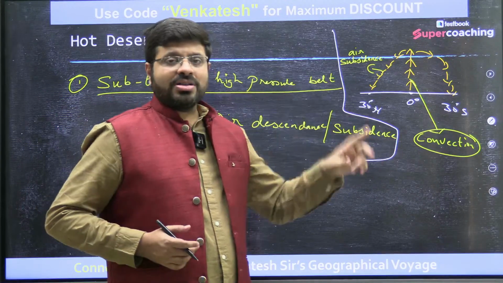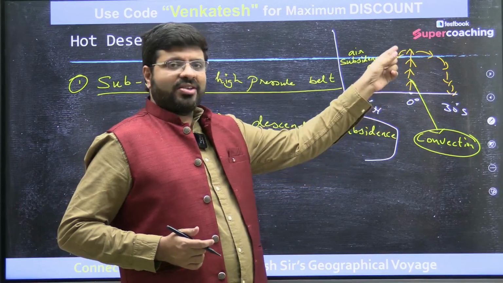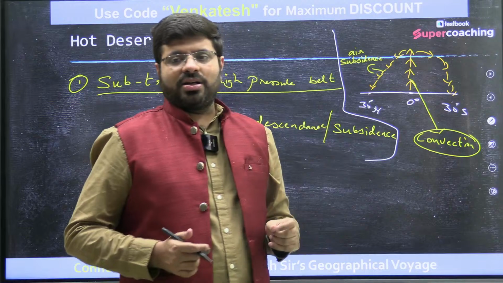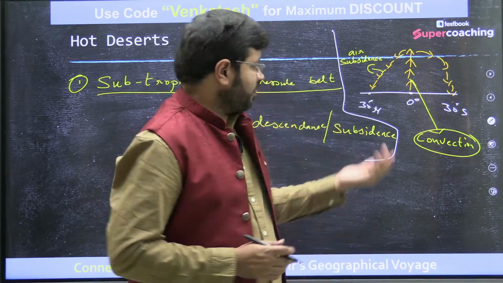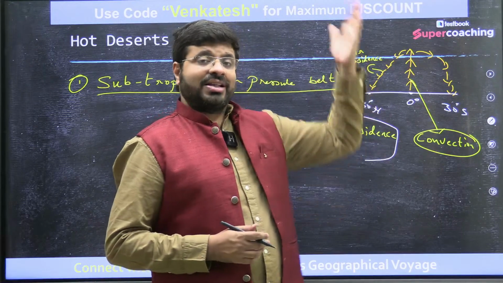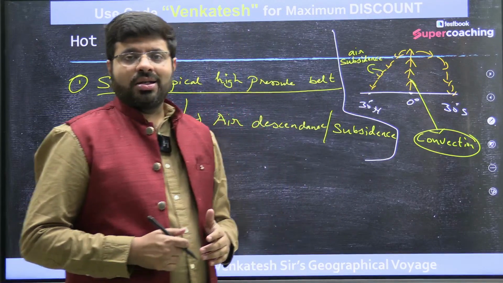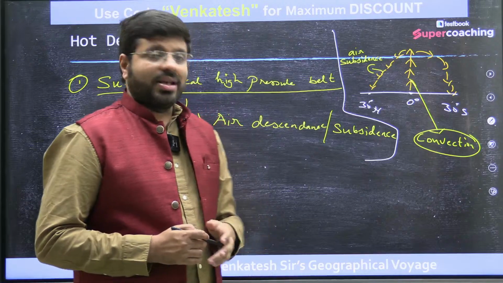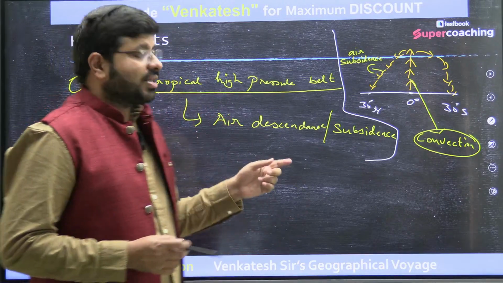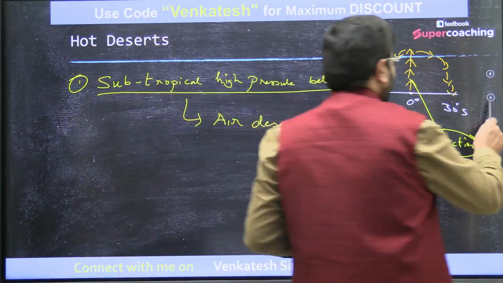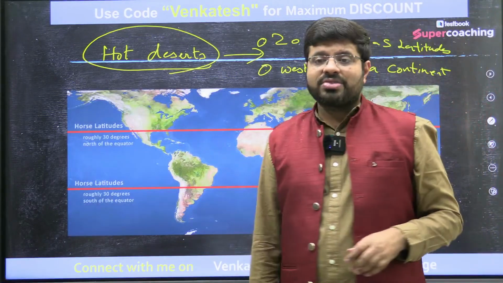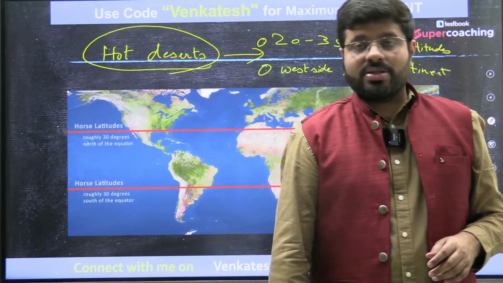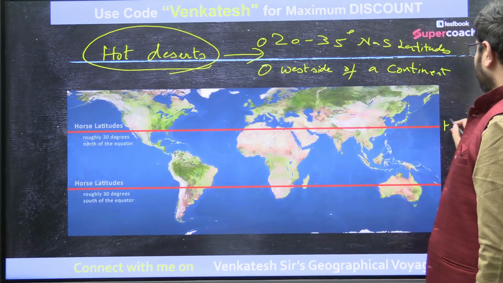Because the air which is rising from the equator descends into this part of the world, there is no favorable condition of rising air. Everything is falling. So with that, the chances of rainfall will be lesser. Do you remember? These are the zones which we call horse latitudes in the past. What is horse latitude?